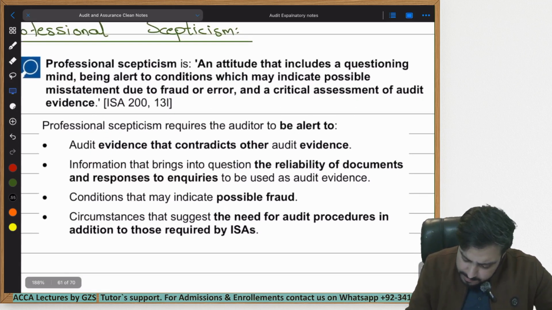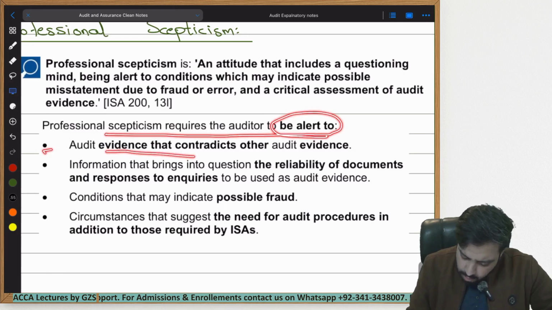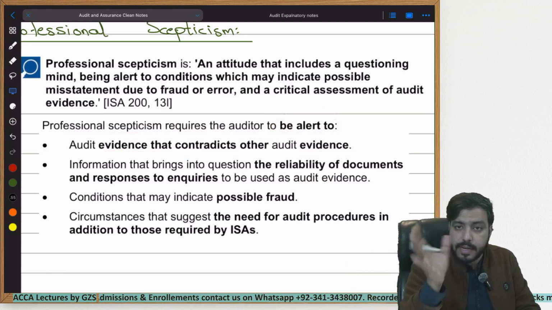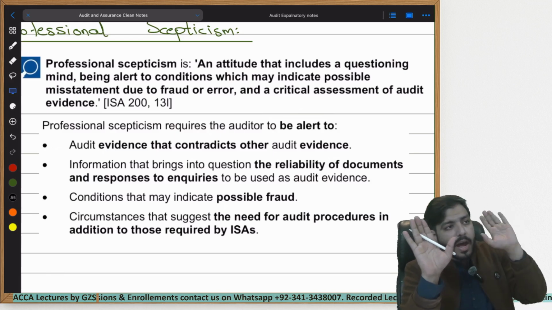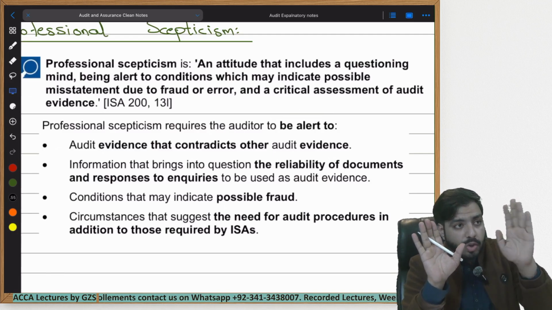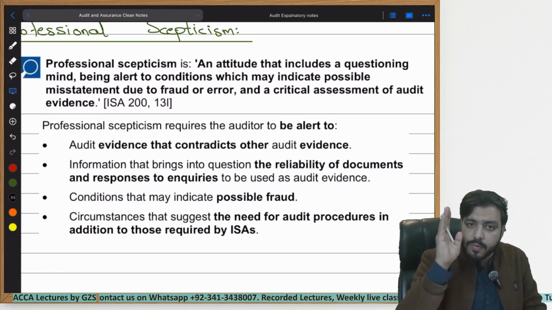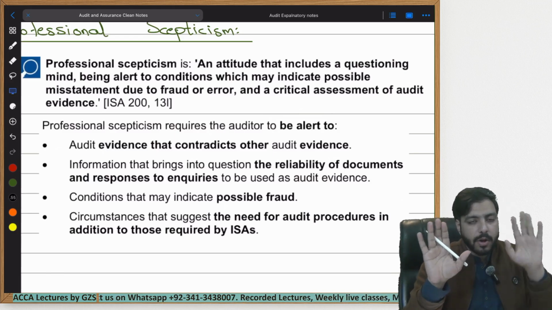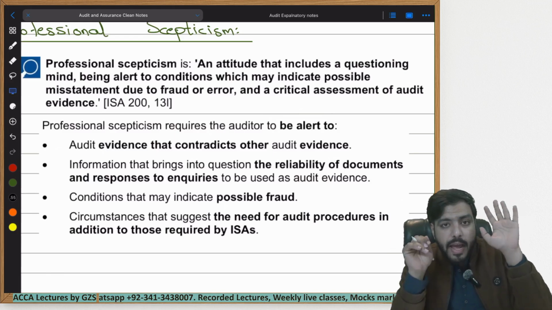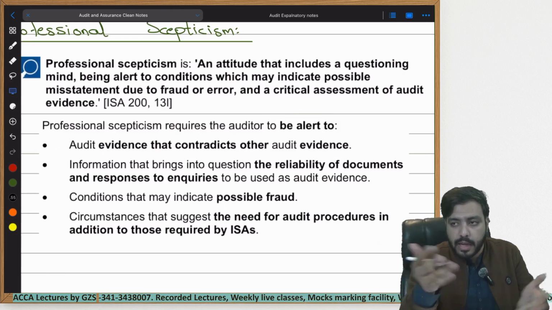Now, professional skepticism requires the auditor to be alert to four different things. Number one, audit evidence that contradicts other audit evidence. Let's say the management gave you the invoice saying, see, we have sold shirts, but they are unable to produce goods received notes which their customer has signed. So this evidence is contradicting that evidence. On one side, the management's invoice is saying that yes, we have sold things, but on the other side, they are not able to generate any evidence that the thing has actually been sold, because they can make invoices on their systems and simply print them. They can sign it themselves as well.